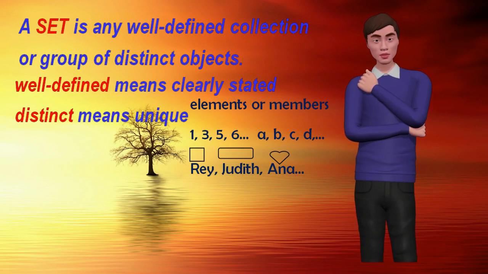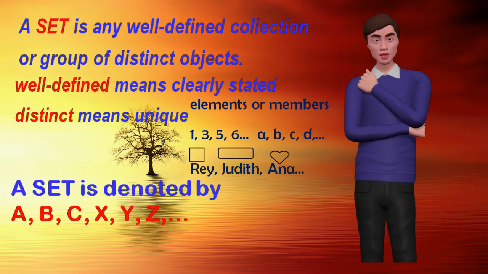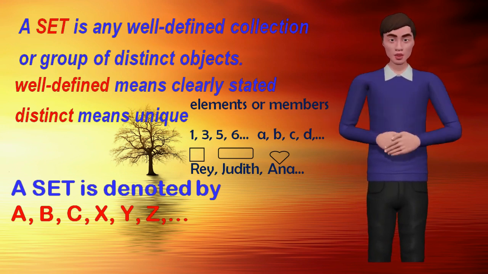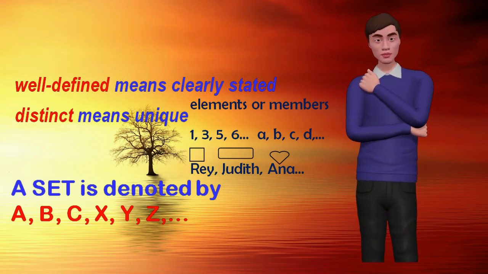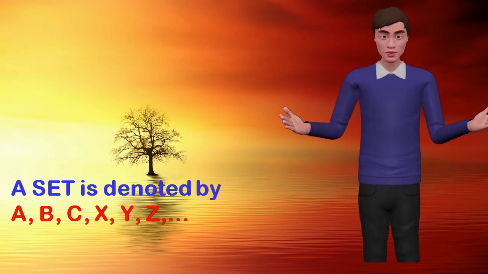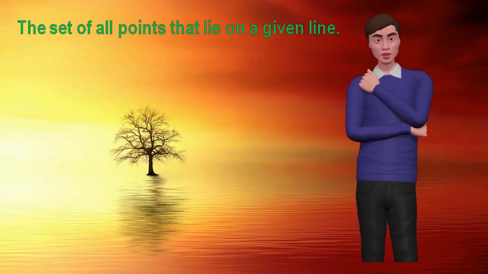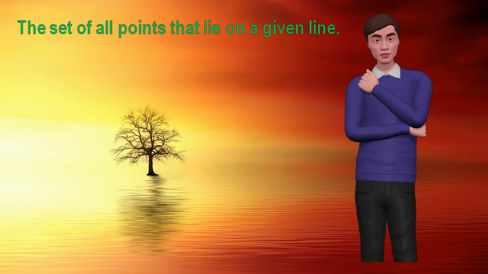A set is usually denoted by capital letters A, B, C, X, Y, Z and so on and so forth. The elements or members of a set are usually denoted by small letters a, b, c, etc. I will be giving you examples of a set. 1. The set of all points that lie on a given line. Can you identify all the points in a particular line? We can name some but not all because a line consists of points, millions or perhaps billions of points.